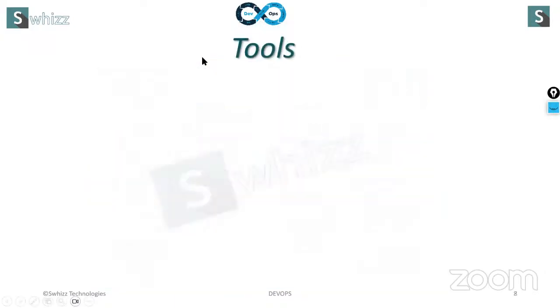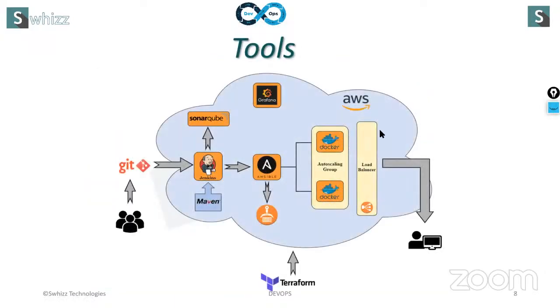Let me give you some more details here. See here, I told you, right? These are the developers. Developers will be developing the code. They will be developing the code in Git. After Git, one more tool will be there, that is called GitHub. GitHub is one more tool. The developers will be developing the code in Git and they will be pushing the code from Git to GitHub.